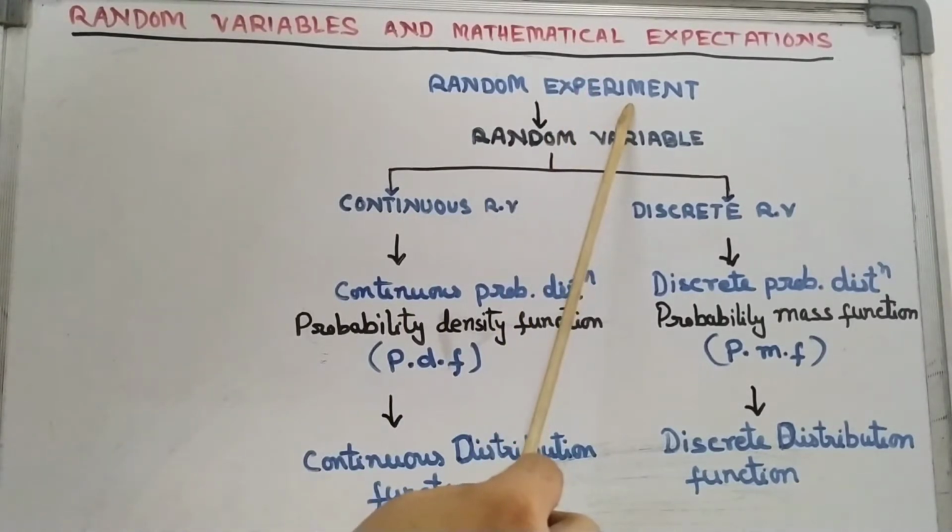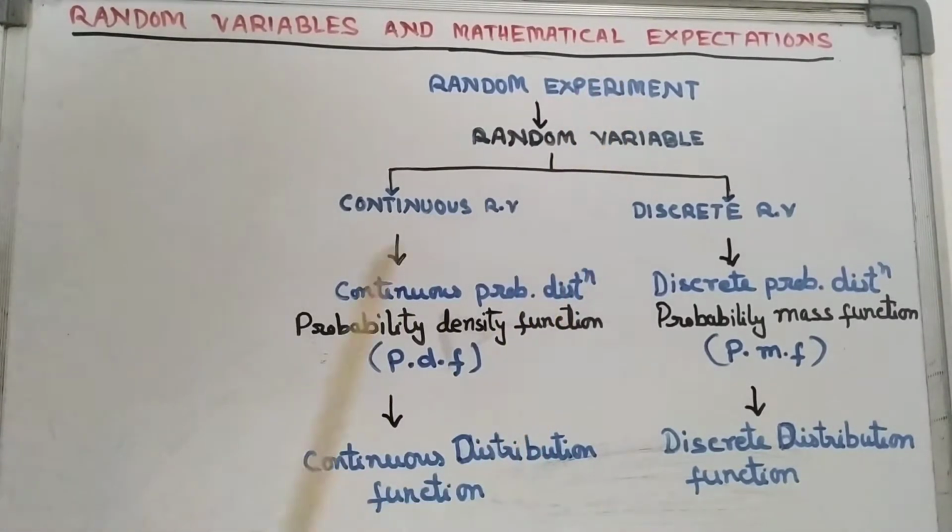As you know, the characteristic of a random experiment is that it has at least two outcomes, and the outcomes cannot be predicted in advance, though we know all the possible outcomes. Okay. So the variables that come from the random experiment are called random variables.